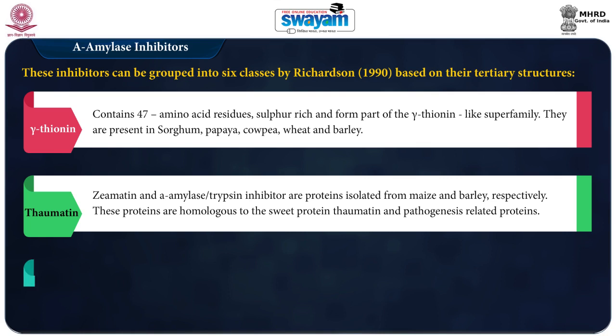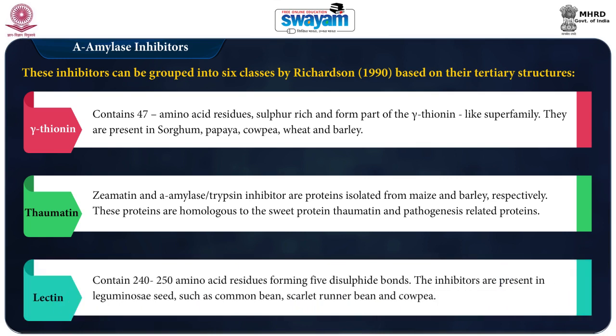Next is lectin like alpha amylase inhibitors. They contain 240 to 250 amino acid residues and they have 5 disulfide bonds. These inhibitors are present in leguminous seeds such as common bean, scarlet runner bean and cowpea.